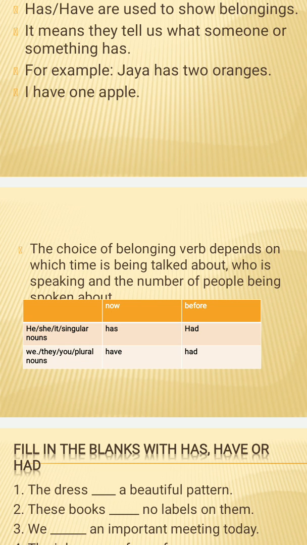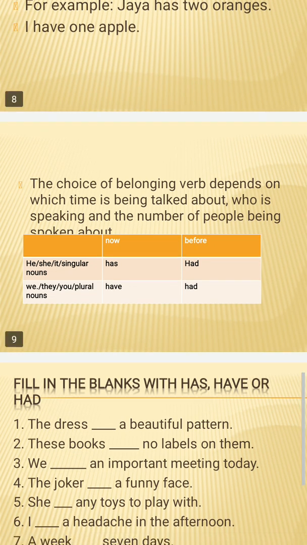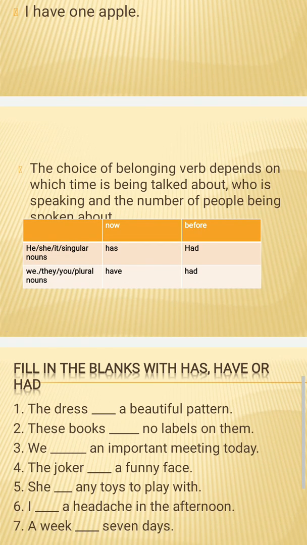Similarly, as we have done for is, am, are, was, were. Similarly, has is used with he, she, it, and singular. Had is used for past. Has is used for present. Had is used for past, and has is used for singulars and he, she, it. And have is used for I, we, you, they, and plural nouns. And for the past form, we use the word had.